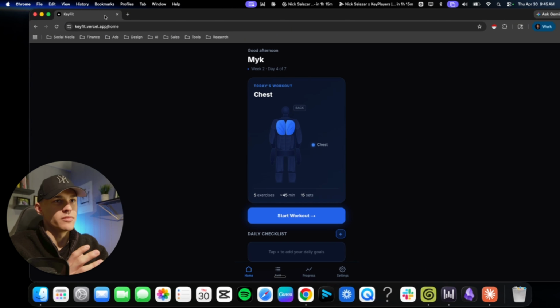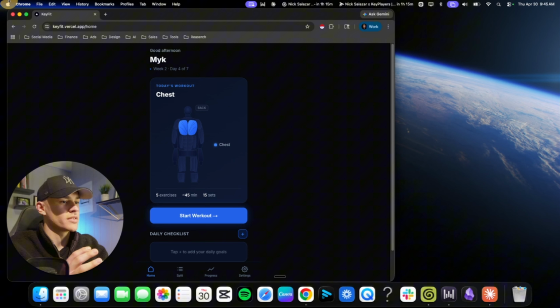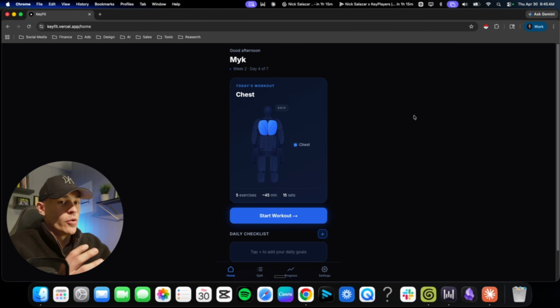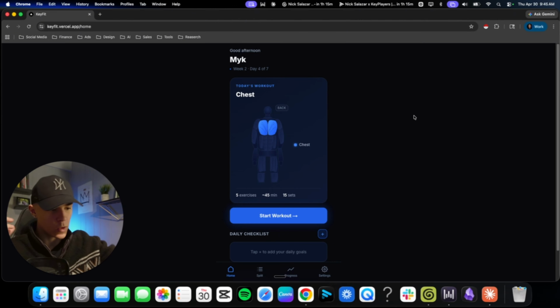Obviously, if it's on your phone, it'll look a little bit more aesthetic, right? Just pretend this is on your phone. When you first create your account, name, password, the app asks you about what kind of workouts you want, what your strengths are, what your markers are, and then it generates a split for you based on your goals and where you're at right now. Obviously, if you don't like what it generates for you, you can edit it afterwards as well, which is what I wanted, right? I wanted this whole thing to be completely flexible.